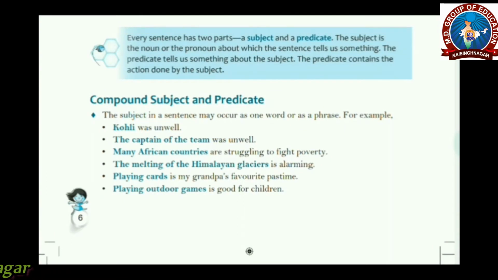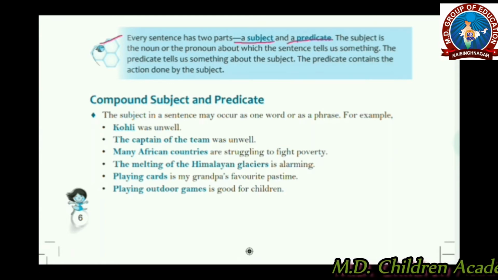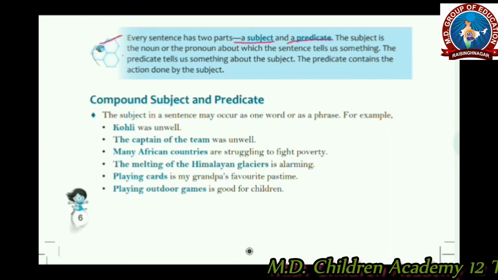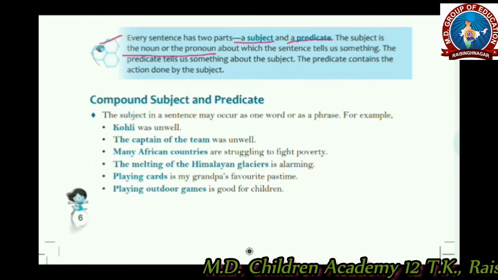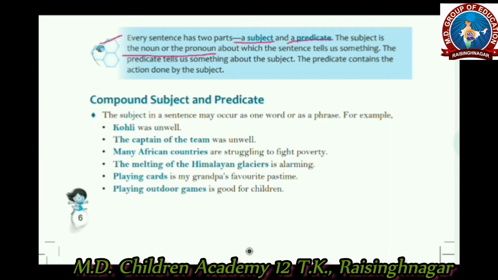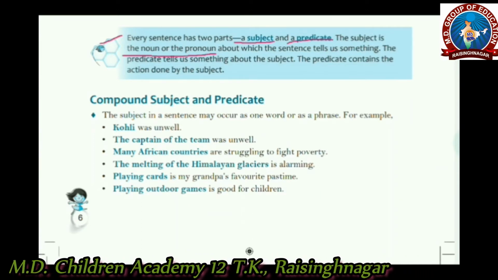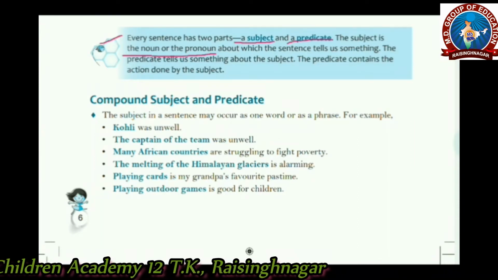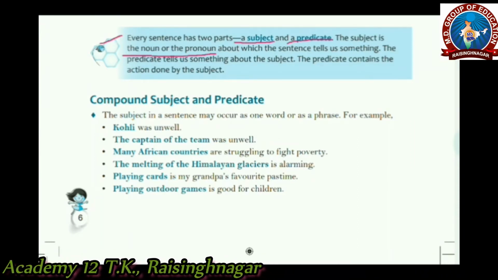Here is a definition of subject and predicate. Every sentence has two parts, a subject and a predicate. The subject is the noun or pronoun about which the sentence tells us something. A noun or pronoun about which the sentence tells us something, that is the subject.